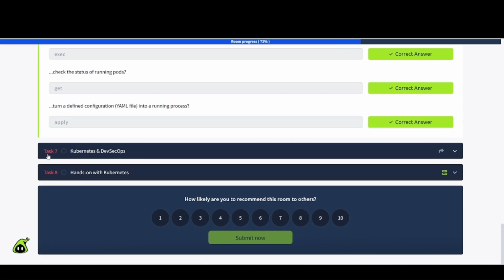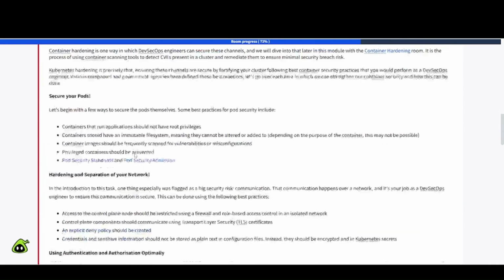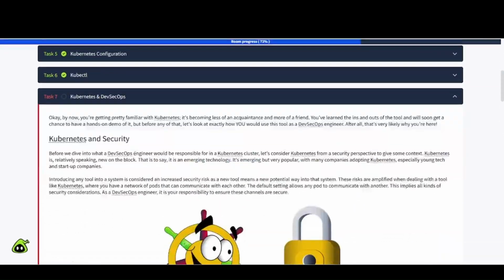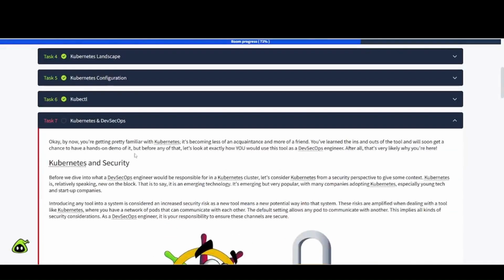And we're going to talk about task number 7 here, Kubernetes and DevSecOps. So let's see what they're talking about here. First, let me scroll down a little bit here. It looks like quite a bit of reading as well. Okay, so let's see here.